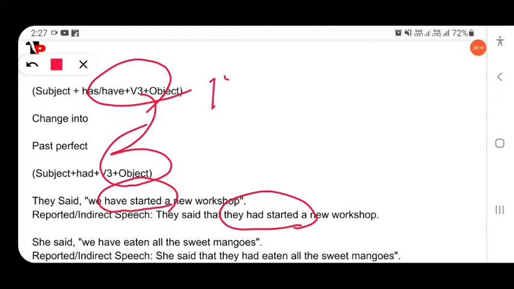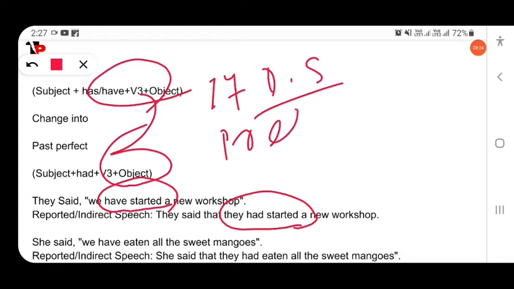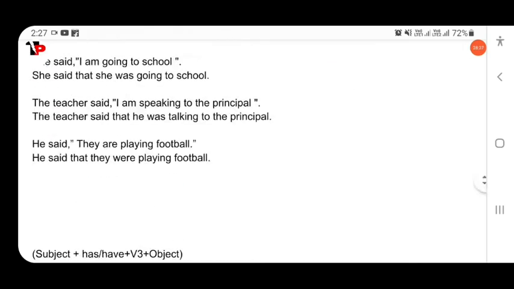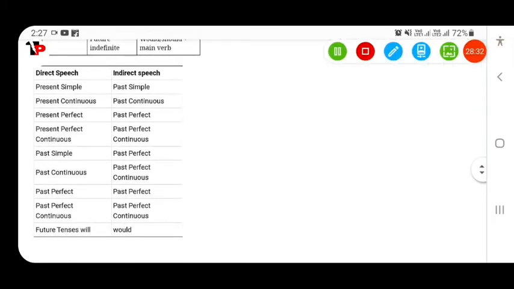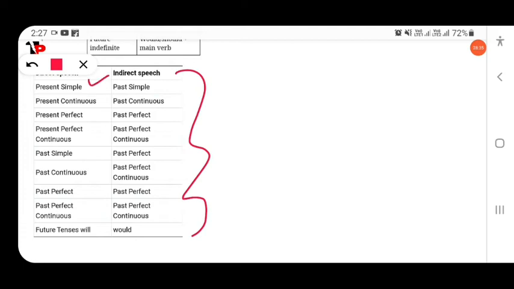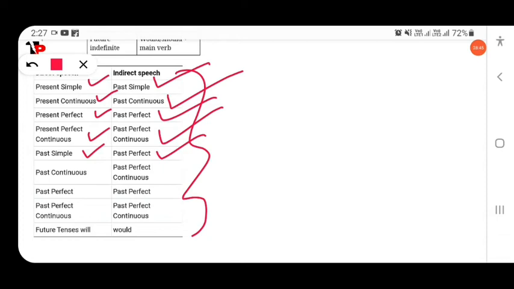If the direct speech is present perfect, so I have mentioned here, just look at this. I have clearly mentioned here. You have to follow this table. Present simple will be changed into past simple, present continuous will be changed into past continuous, present perfect will be changed into past perfect, present perfect continuous will be changed into past perfect continuous, past simple will be changed into past perfect, past continuous will be changed into past perfect continuous, past perfect remains the same. No changes happen. Past perfect continuous remains the same. Future tense, we will learn about it.